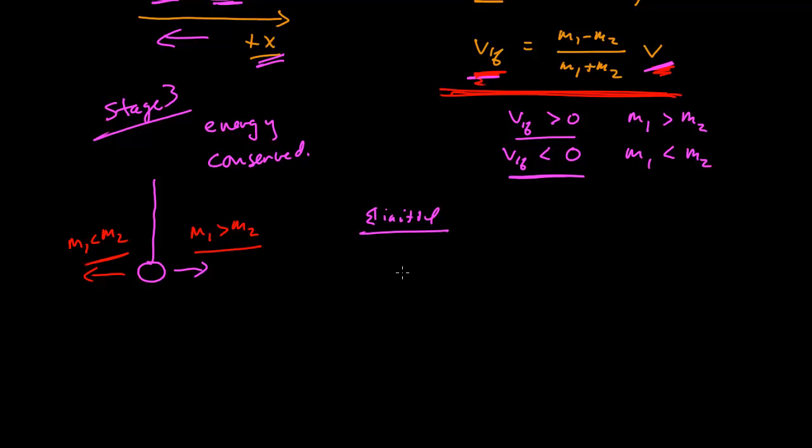Initially, using our same coordinate system, where right here is our 0 of potential energy, positive x in the up direction, we start initially with kinetic energy, 1/2 mv squared. It's this v, so we'll call this v1 final squared. That's the initial kinetic energy of stage 3, immediately after the collision.